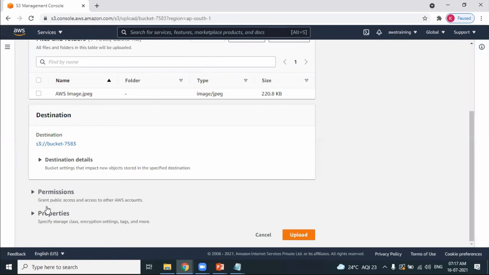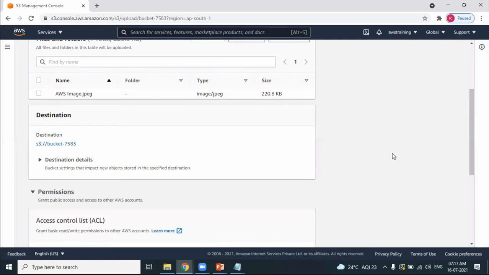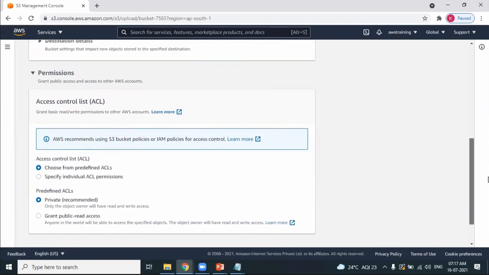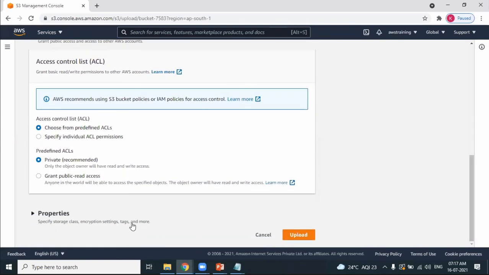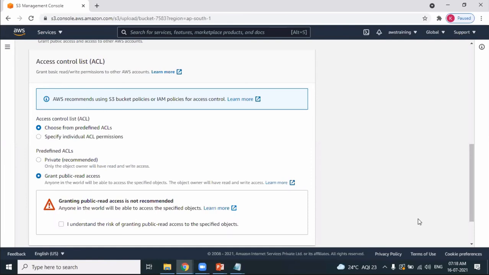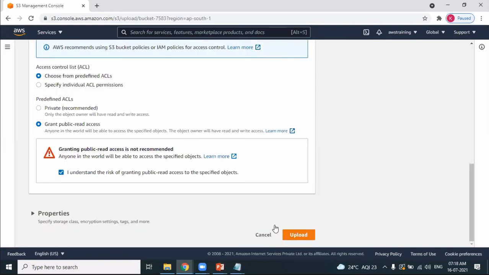Okay. There's something called permissions. There's an option called grant public access. I want anybody to access my object. I want my object to be accessed all over the world. So that's the reason I'm selecting this grant public access. If you don't want public access, you can avoid that. I want to provide public access so that anybody in the world can access my object. So I'm selecting grant public access, and then I understand the options, and then I upload the object.